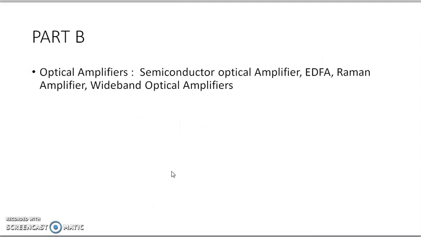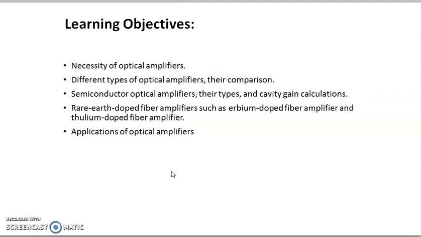In part B we will learn about optical amplifiers, in which we will learn the semiconductor optical amplifier, EDFA, Raman amplifier, and wideband amplifier. So why is an amplifier required in an optical link?